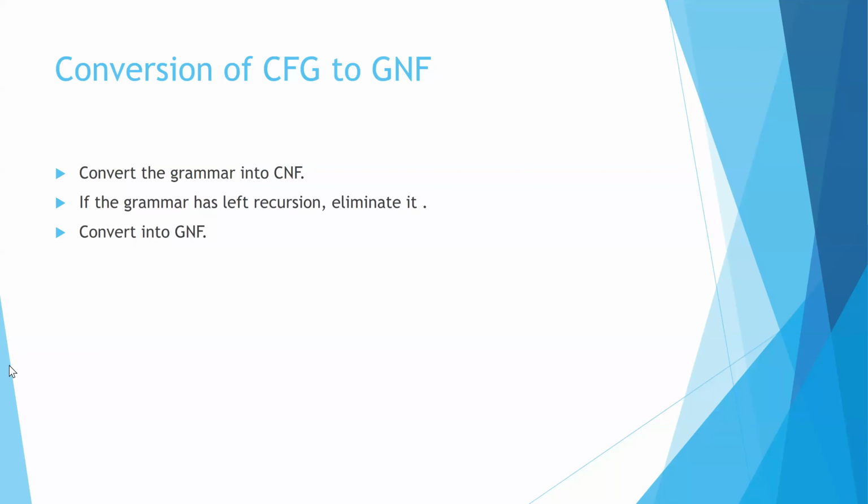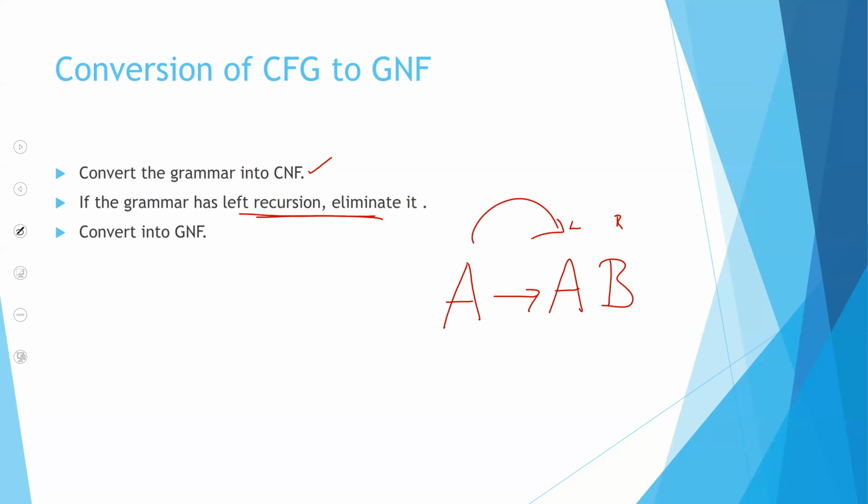Let's see how to convert a CFG to a GNF. The first thing is, just like your DBMS normal forms, if you want something in 3NF, it should be in 2NF. The same way, first you convert it into a CNF. Now, the most important thing is whether there is something called left recursion. This is what we mean by left recursion. Imagine you have a grammar like this: A gives AB. It is recursive, and the recursion happens on the left side.